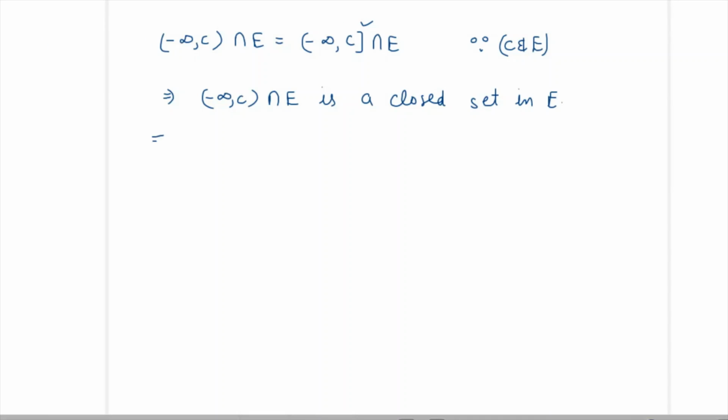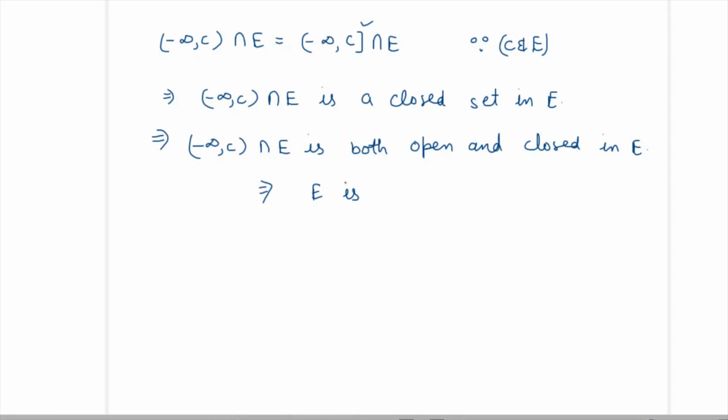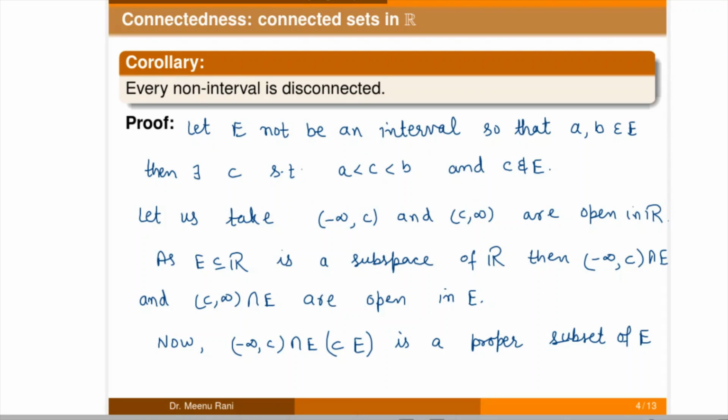in E. So which implies this set is both open as well as closed. So if a set contains a proper subset which is both open and closed, then we have already done one result, that set is a disconnected set. So this is disconnected. So we have proved that if it is not an interval, then it will be a disconnected set.